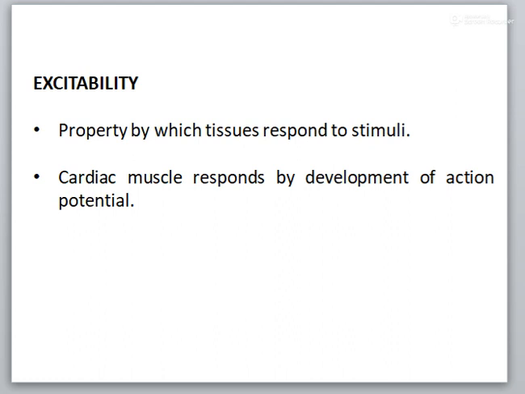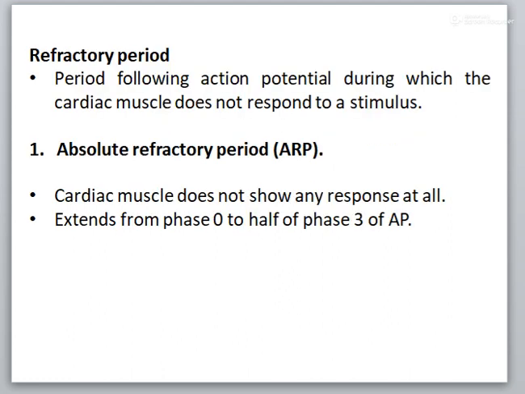The cardiac muscle responds by the development of an action potential. The characteristic of cardiac muscle excitability needs special emphasis on the refractory period. What is the refractory period? It is the period following an action potential during which the cardiac muscle does not respond to any stimulus. The cardiac muscle has a long refractory period.